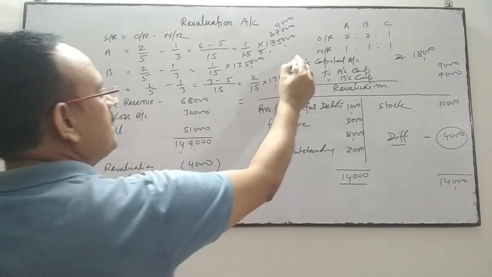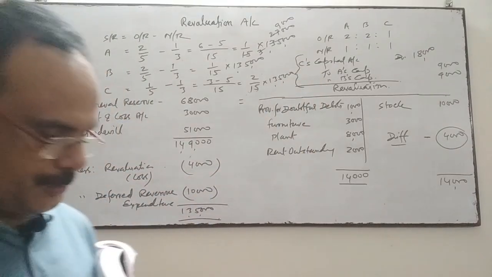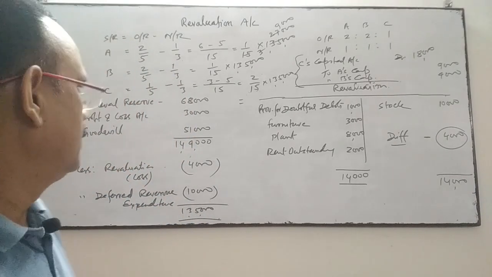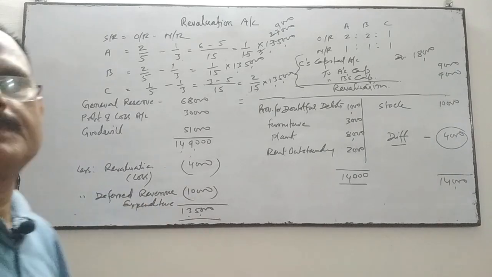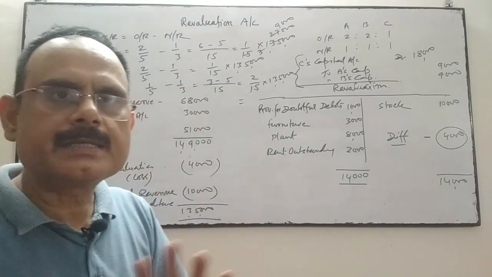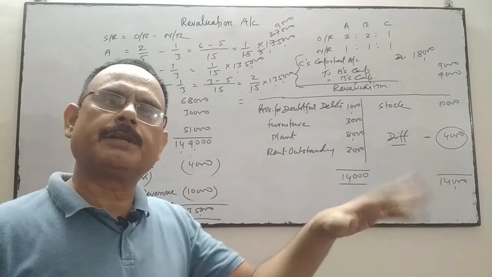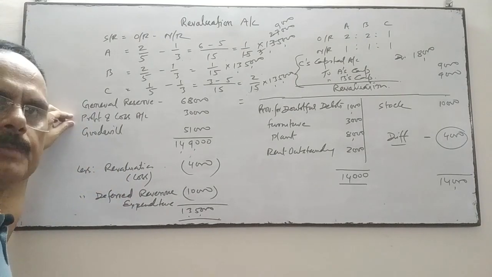So by passing one single entry, we can do the adjustments of revaluation of assets and liability, reserve, profit and loss, goodwill and deferred revenue expenditure. It means we are not going to alter the general reserve given in the balance sheet, nor the profit and loss in the revised balance sheet.